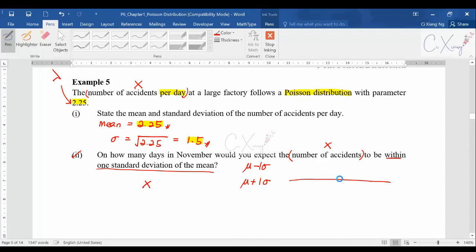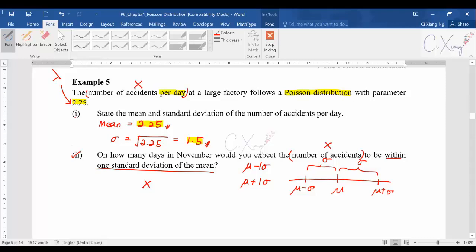Okay, so when you're having the mean, one standard deviation of the mean means one standard deviation away from the mean. So you can have it before the mean, which will be mu minus standard deviation, or after the mean, which will be mu plus standard deviation. Both have the same meaning as within one standard deviation of the mean, that means away from the mean.